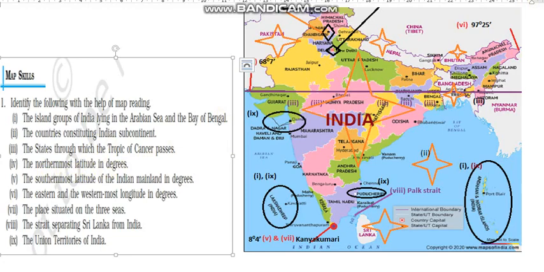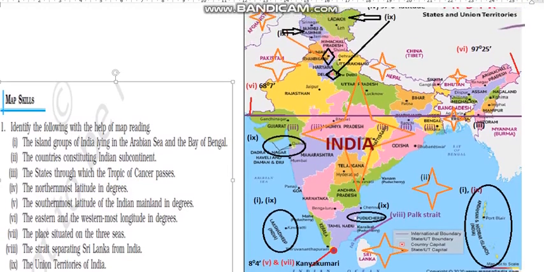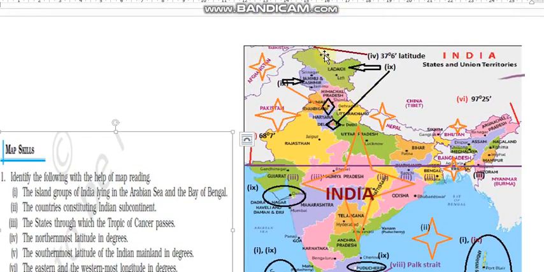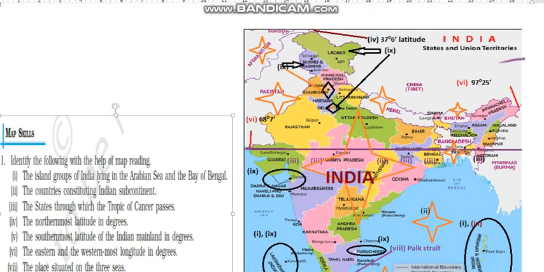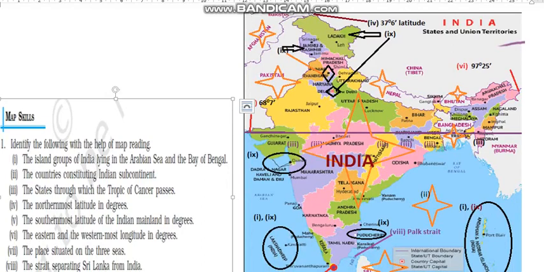Now next question, the northmost latitude in degrees. So the northmost latitude is here. This is 37 degrees 6 minutes latitude. This is northmost. And then next question is the southmost latitude.